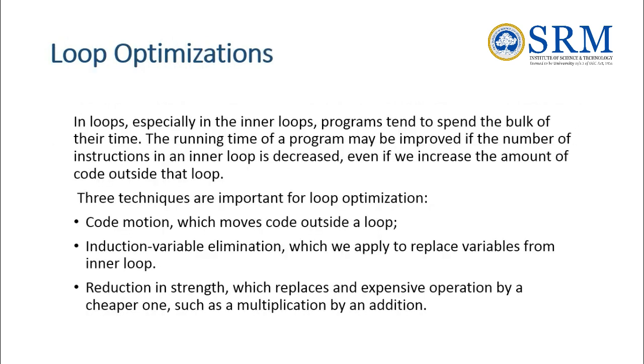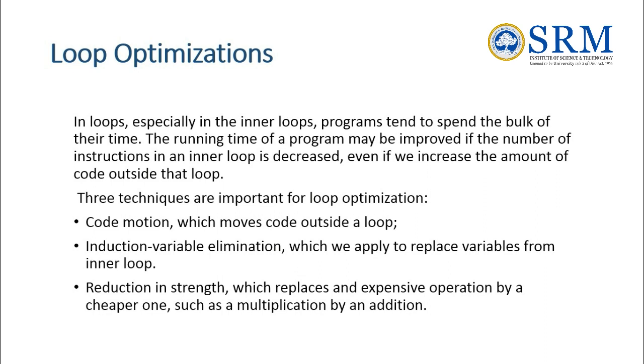The next one is loop optimization. In loop optimization, especially in the inner loops, programs tend to spend the bulk of their time. The running time of the program may be improved if the number of instructions in an inner loop is decreased, even if we increase the amount of code outside the loop. There are three important techniques for loop optimization.